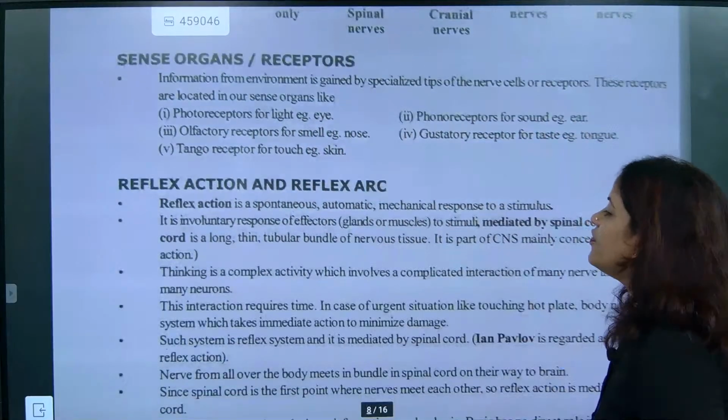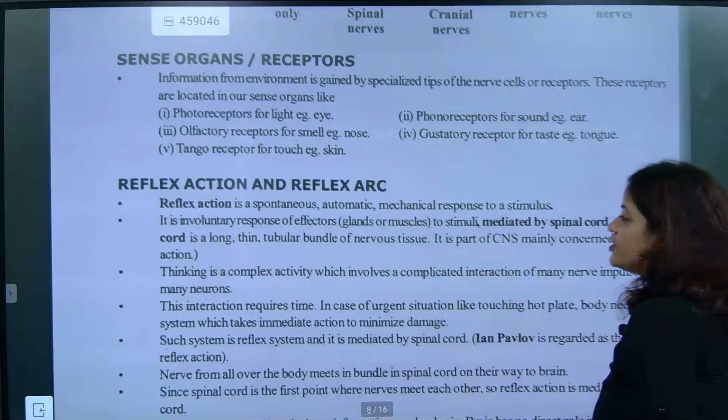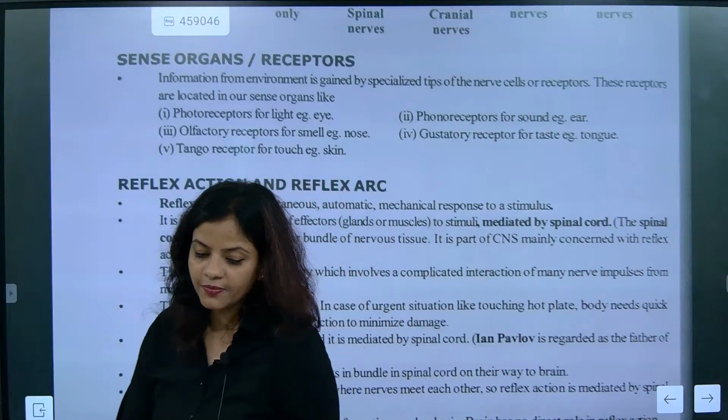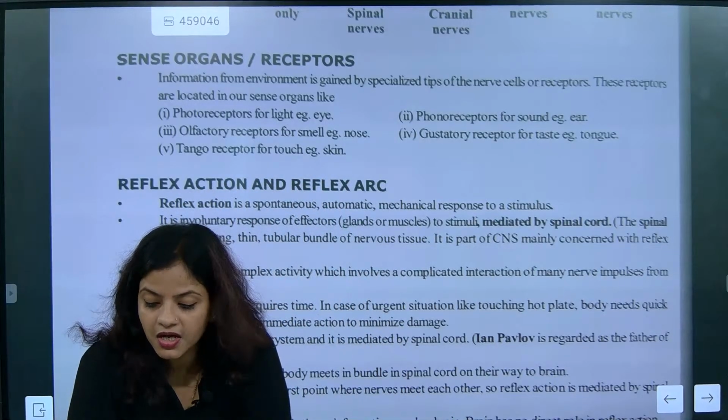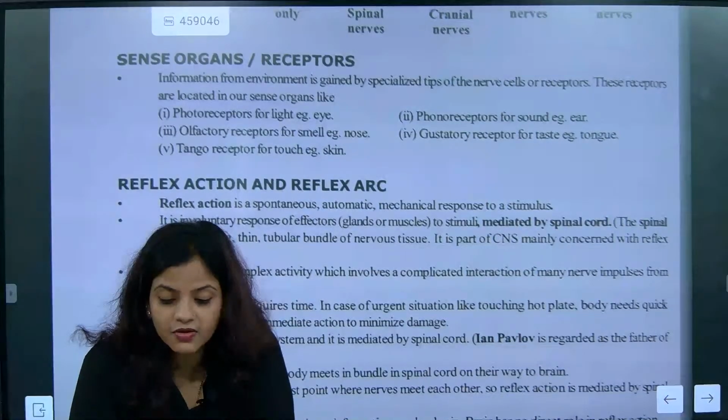Okay, so now we will talk about reflexes. It's already time, so in the second part I'm going to talk about reflexes. Half of this section and reproduction I'm going to start at night, because right now time is not there.